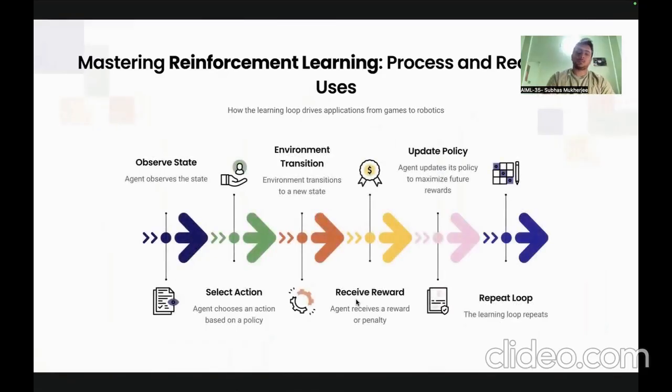What is the process? First of all, the agent needs to observe the state, the initial state of the model. Then it needs to understand what action it needs to perform. Does it need to talk? Does it need to do any math? Does it need to move from point A to point B? The agent chooses an action based on the policy which is given by us. What is the environment transition? The environment transitions to a new state.